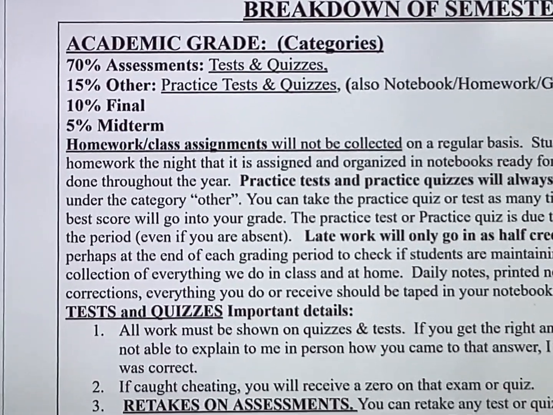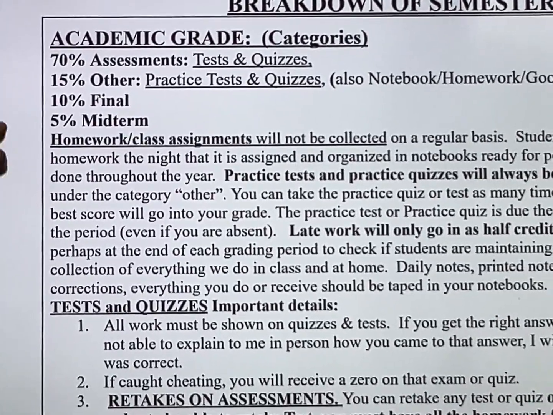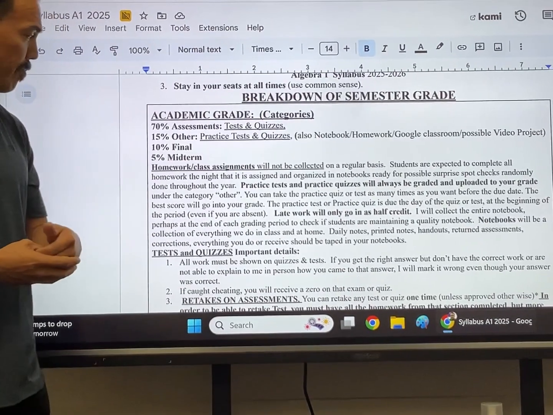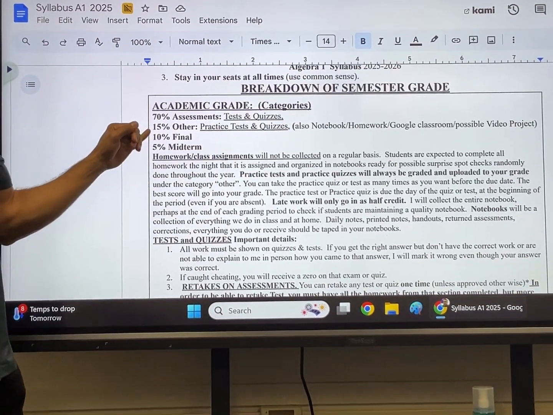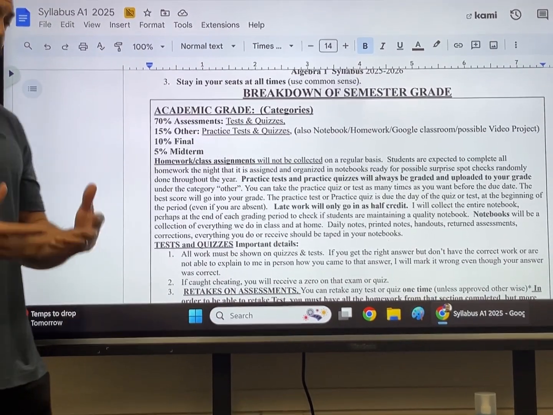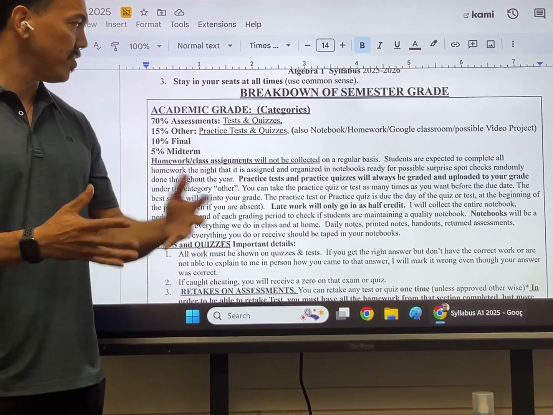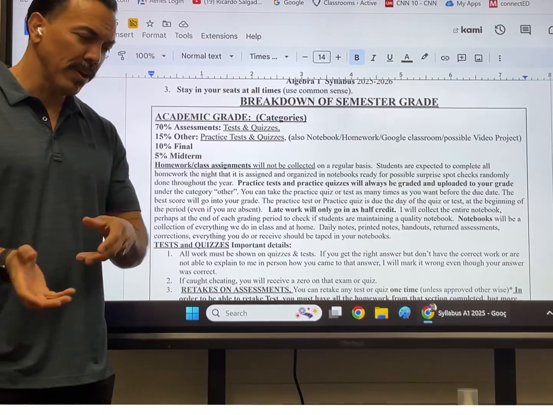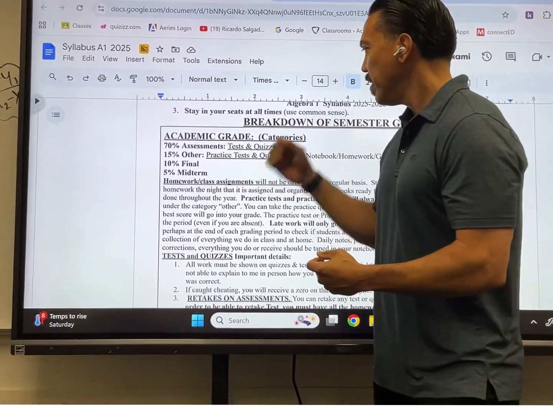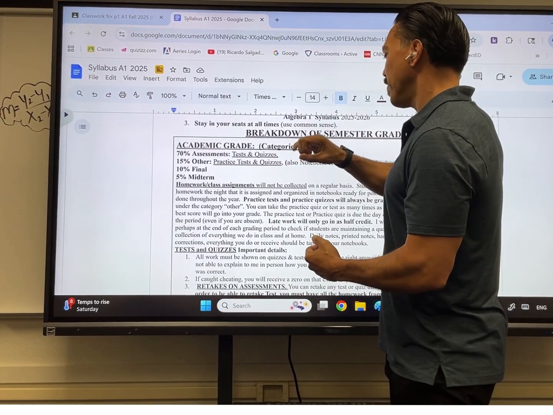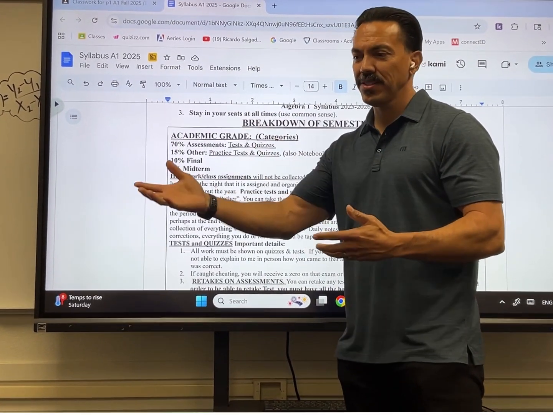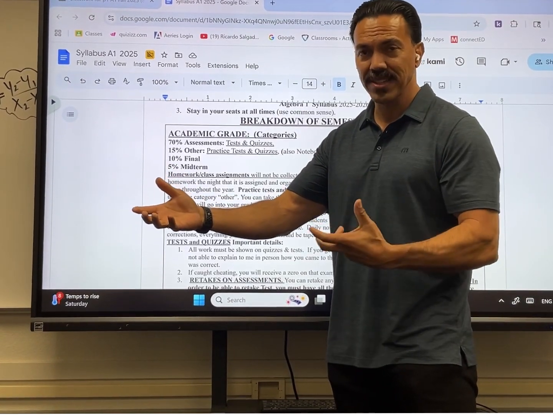If you really think about this, 85% of the grade comes from some type of quiz or test. Maybe a midterm, maybe a final, maybe a quiz, maybe a regular chapter test, unit test. And 15% comes from the category other. So what is the category other? It's homeworks and maybe notebook and all this other stuff. Any actual homework that goes into the grade goes into the category other. The practice tests always go into the grade.